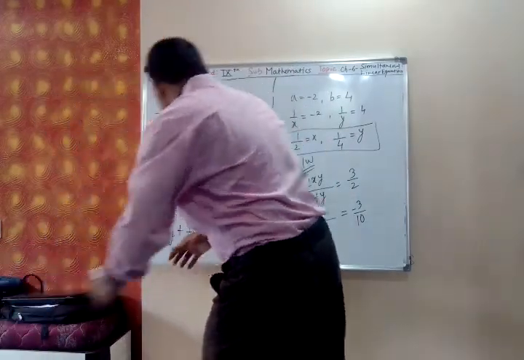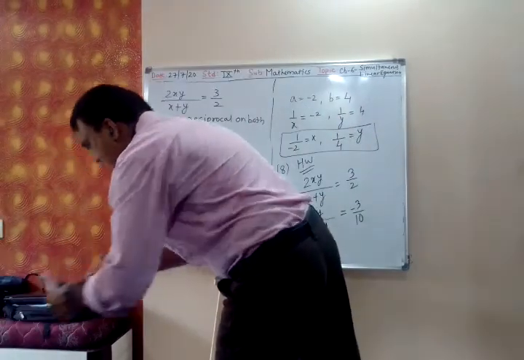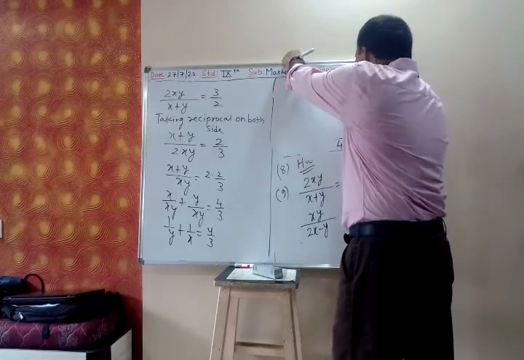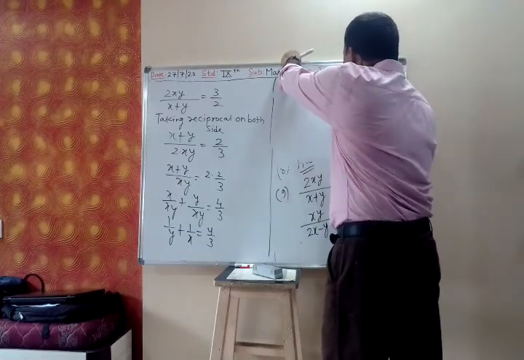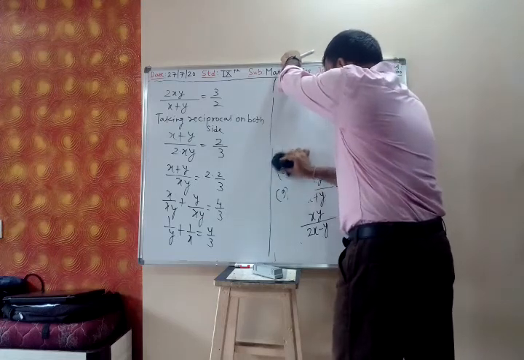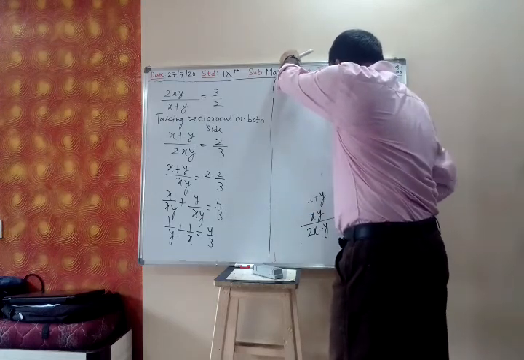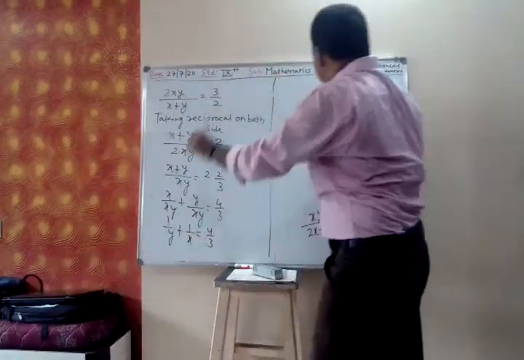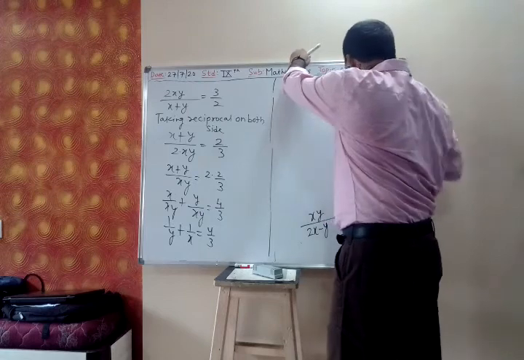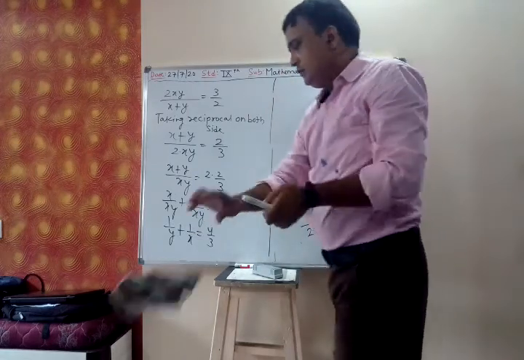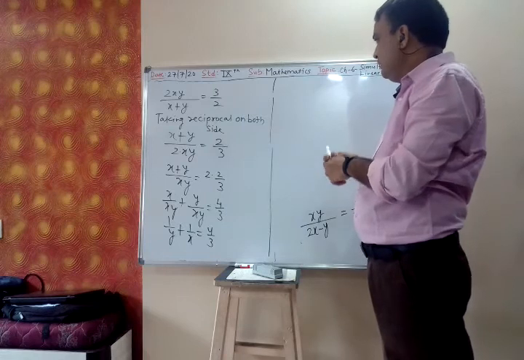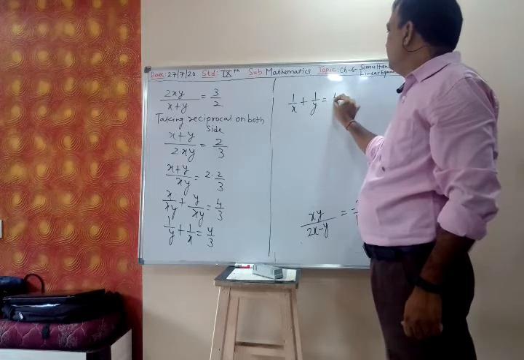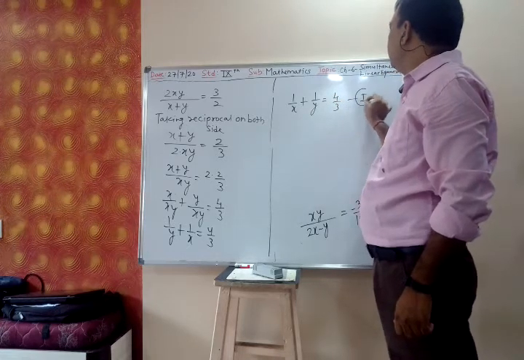Let me write first x. So 1 upon x plus 1 upon y is equal to 4 by 3 is my equation number 1.